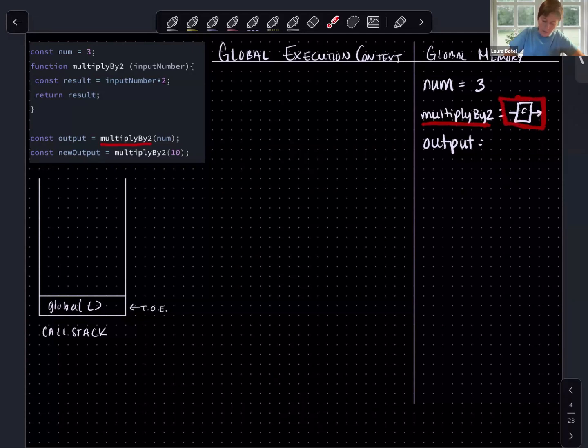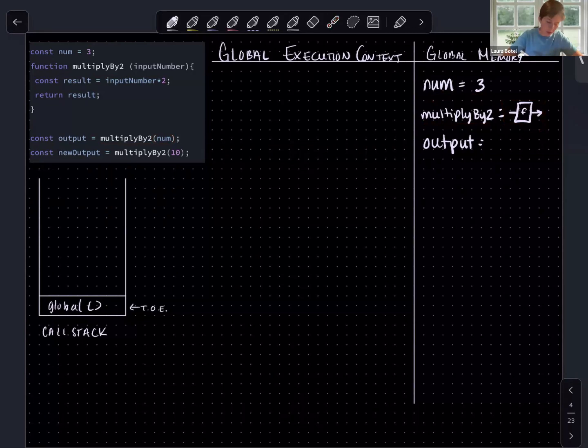The value of this label is a function definition, and we are subsequently invoking that function definition. So we're not just accessing the definition, we're actually invoking the definition, and we're passing in an argument, and the argument is num. And again, JavaScript does not know what num is. It must check its memory to find out. In its memory, num is equal to the number 3.